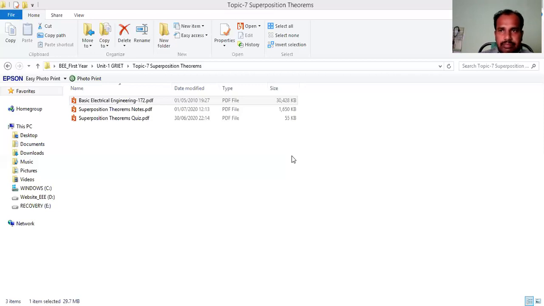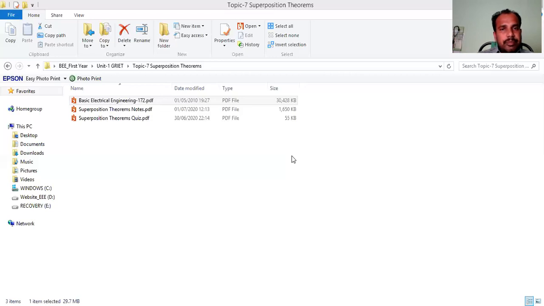Okay, now find the current. The problem is to calculate the current in branch PQ, the current passing through the 3 ohm resistance. Now find the current value according to the current division rule. The current division rule is total current into opposite resistance by total resistance. The total current is 1 ampere, the opposite resistance is 2 ohms, and the total resistance is 5 ohms. That is 0.4 amps.